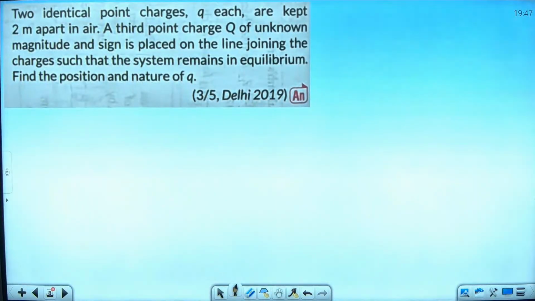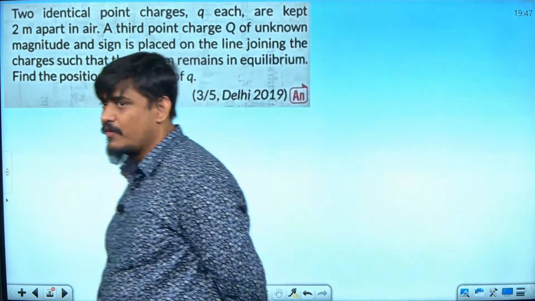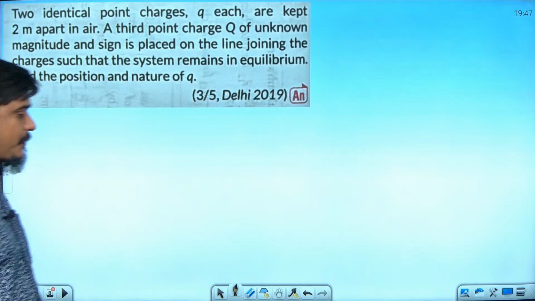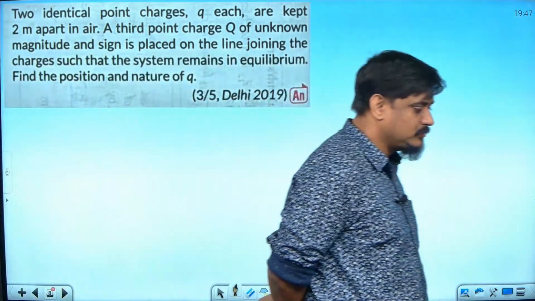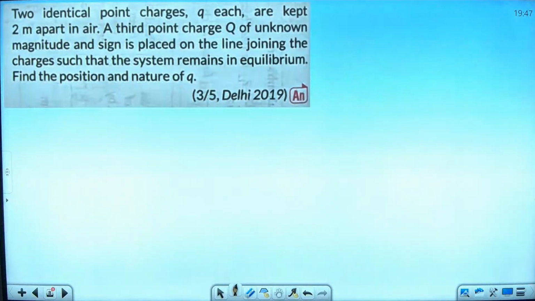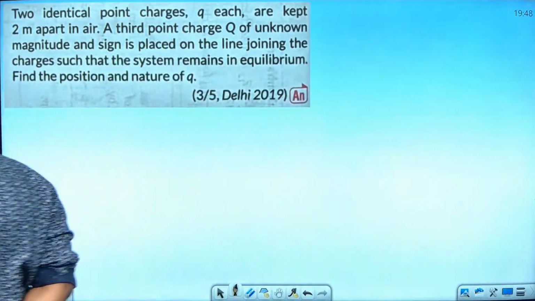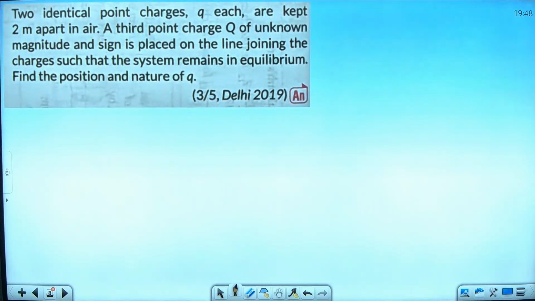Give it a try fast. So small q will be 4 times capital Q. Okay, so the answer is q is equal to 4Q.